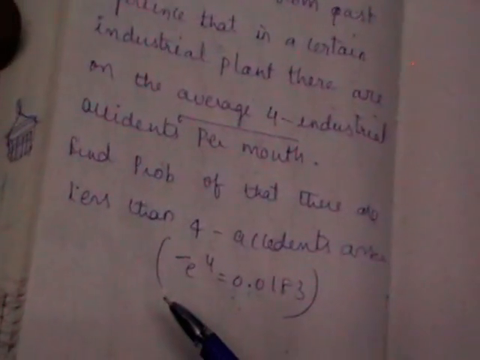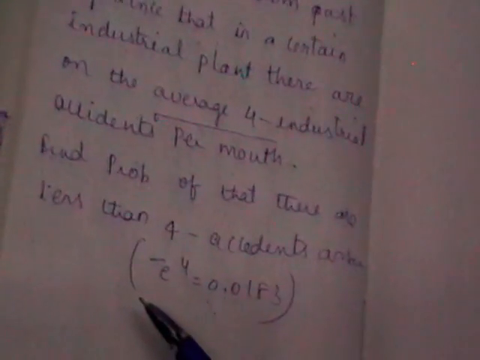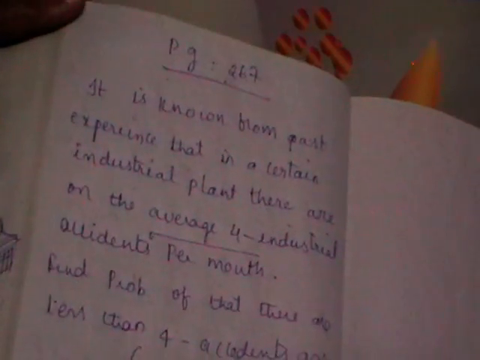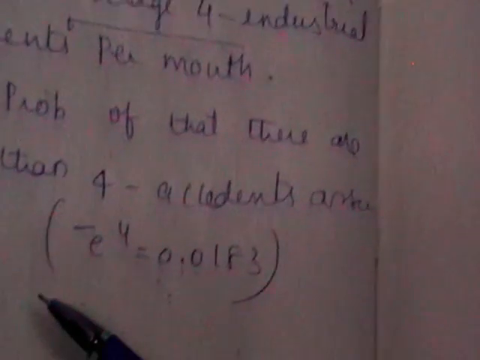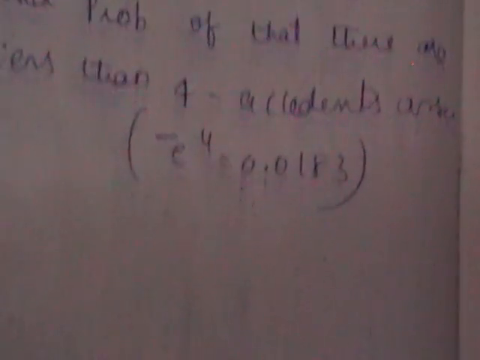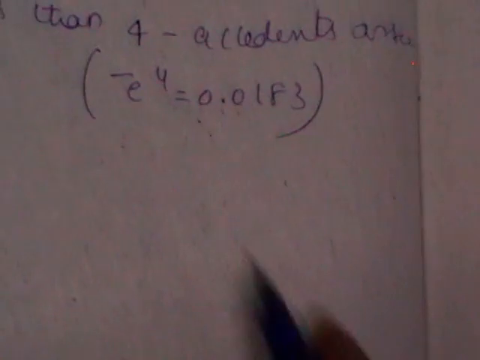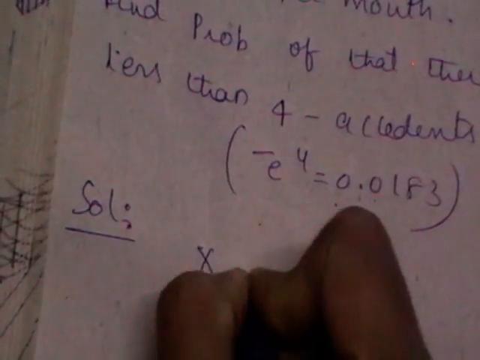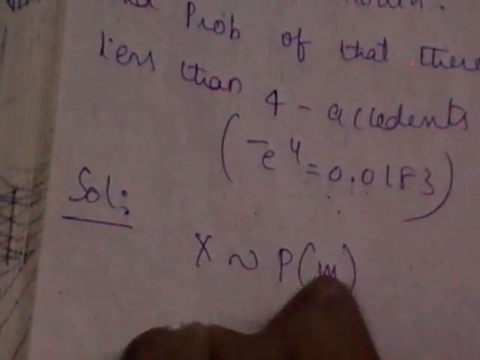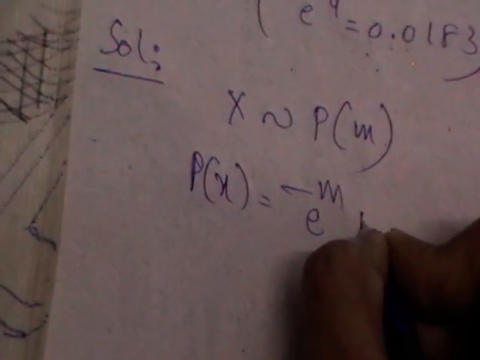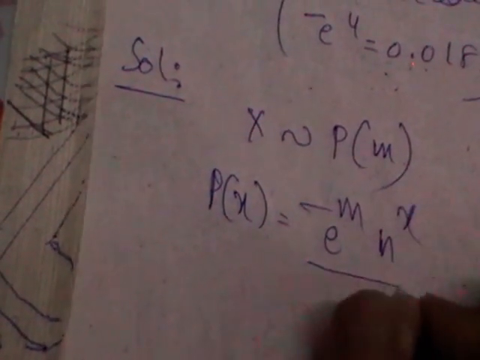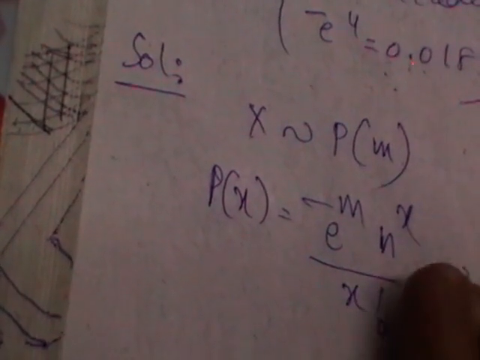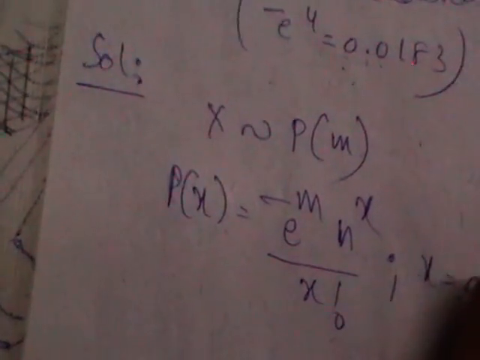Coming to the present problem, it is clearly given to assume Poisson distribution. I think there is no confusion at all. Here, the question itself says to use the Poisson distribution. So as the question itself says it is a Poisson distribution, we write it as Poisson with m. What is its probability function? e power minus m, m power x by x factorial, where x is equal to 0, 1, 2, and so on up to n.